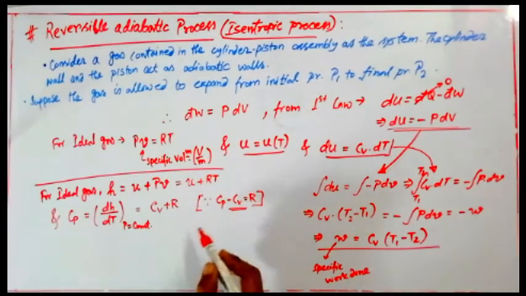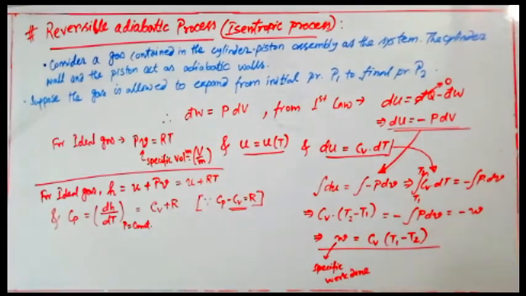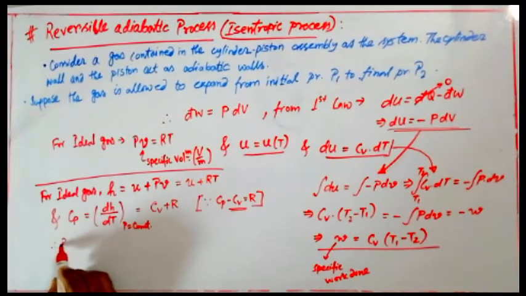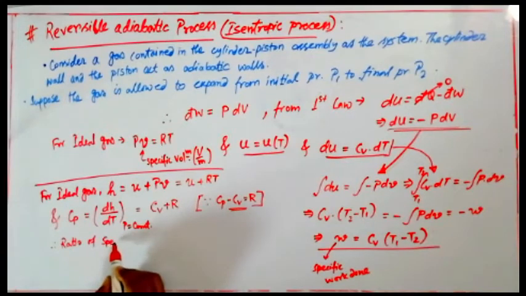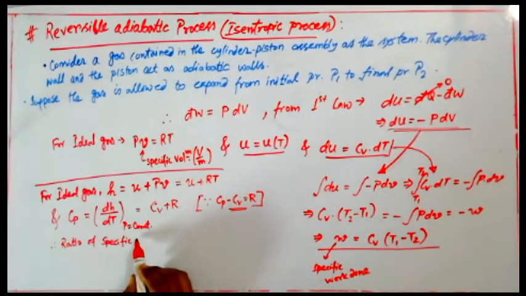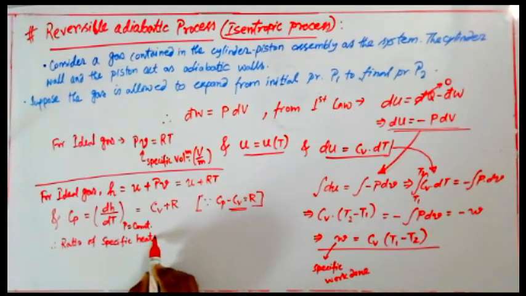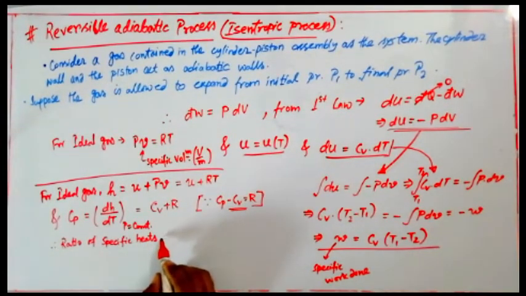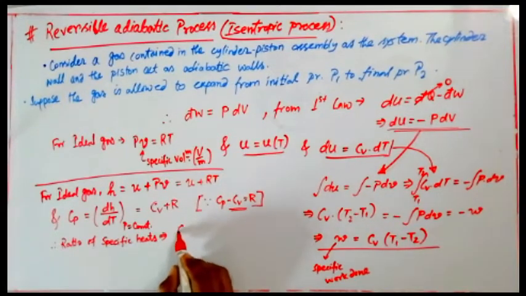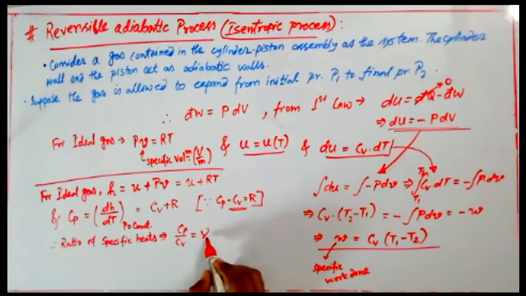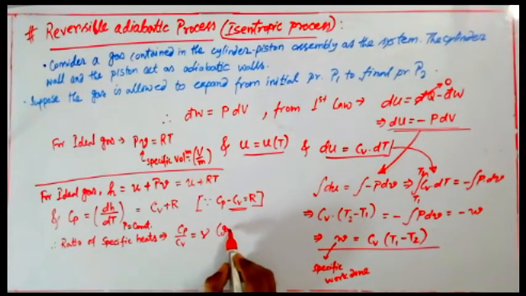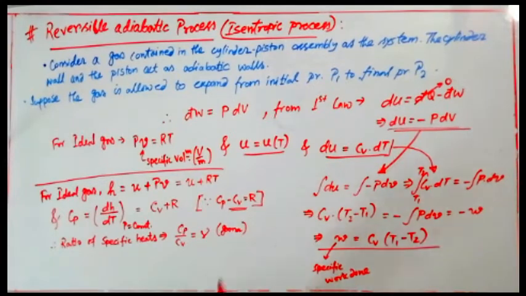And also the ratio of specific heats, that means specific heat at constant pressure and specific heat at constant volume, these two terms can be written like Cp by Cv, and this is expressed by gamma. The expression and symbol look like this.